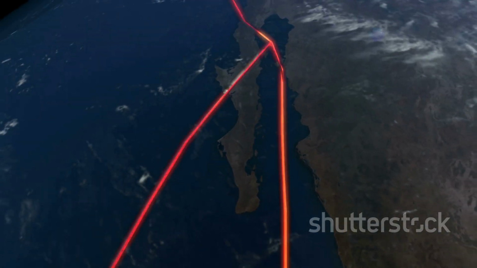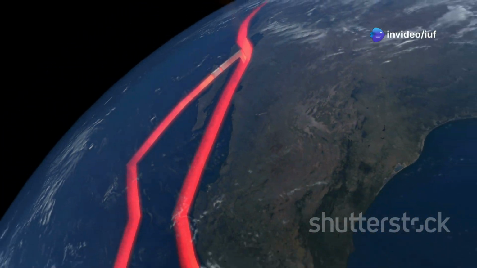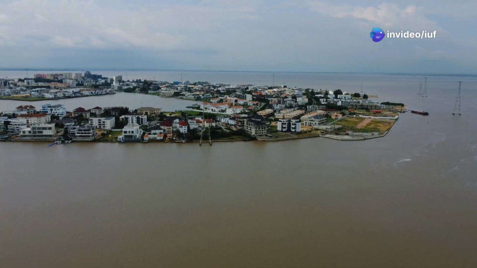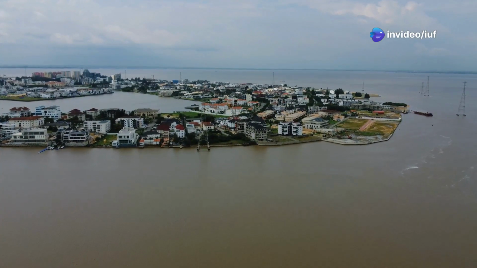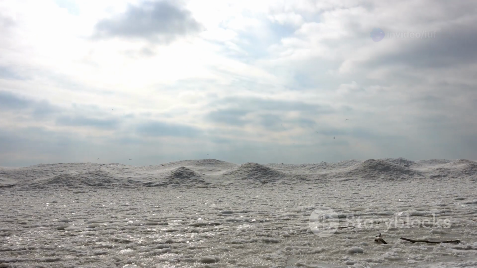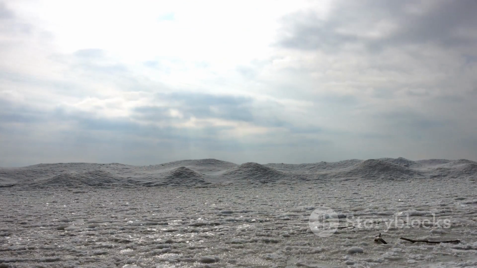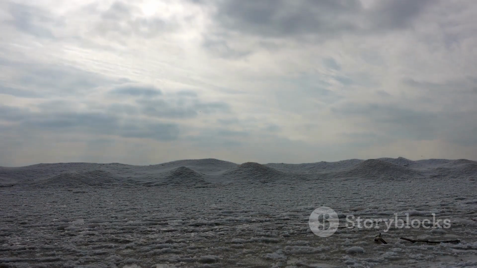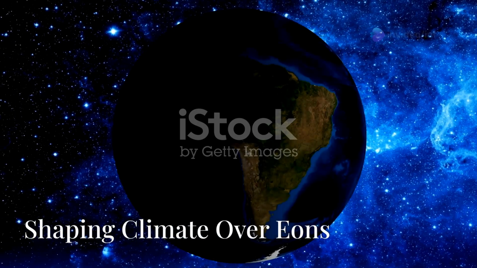Tectonic plate movements can alter the shape and depth of ocean basins. Changes in sea level can have significant impacts on coastal regions. Understanding the factors that influence sea level change is crucial for predicting future impacts on coastal communities and ecosystems.